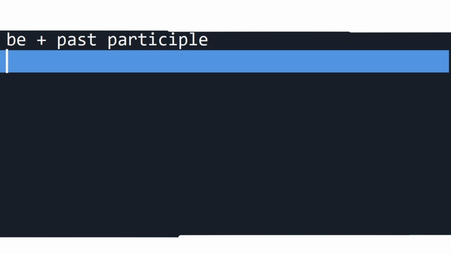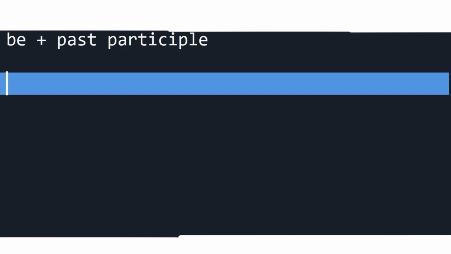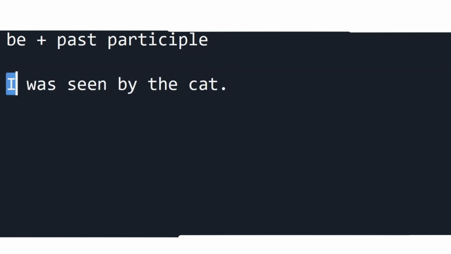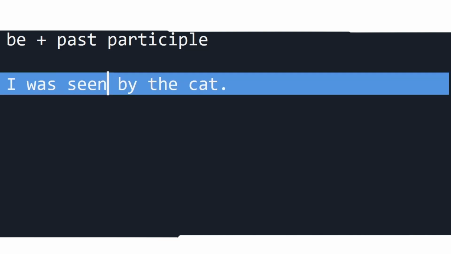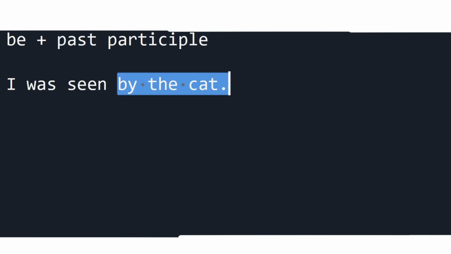Passive voice, in simple terms, we have to use the verb to be. We need be plus the past participle. Okay? So for example, I was seen by the cat. Okay? So this I here technically is the object because it's receiving the action. And actually the cat is doing the action.